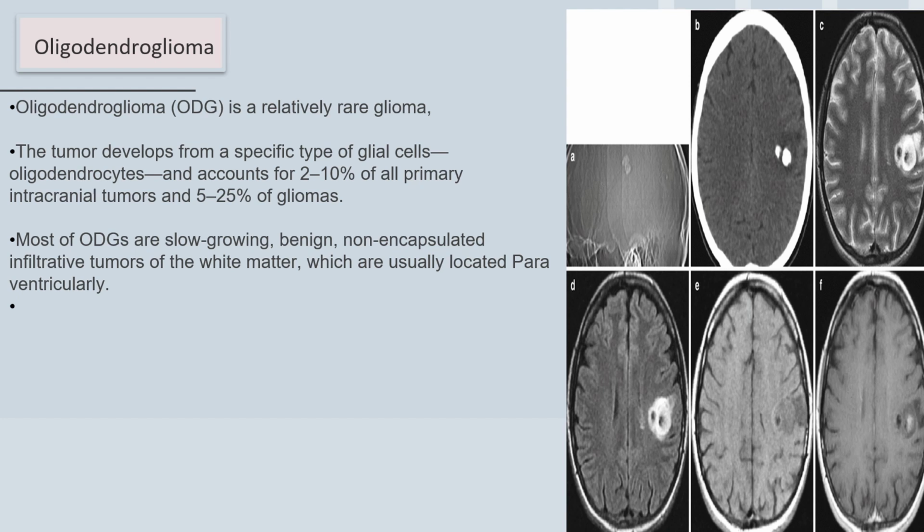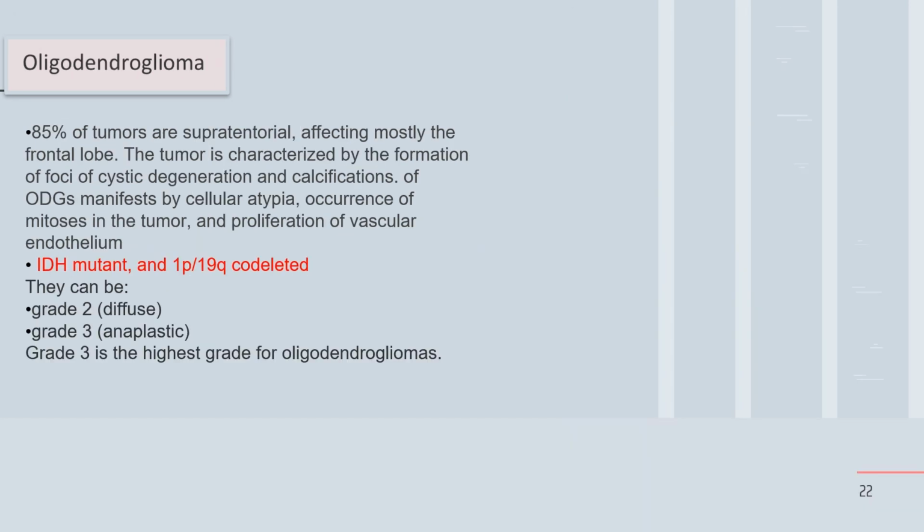Small lesion. Actually, this is a rare tumor. It may go paraventricular, beside the ventricle here, beside the third ventricle. Oligodendroglioma, 85% of tumors are supratentorial, affecting mostly the frontal lobe. The tumor is characterized by the formation of foci of cystic degeneration and calcification, and it manifests also with cellular atypia, occurrence of mitosis in the tumor, and proliferation of vascular endothelium.